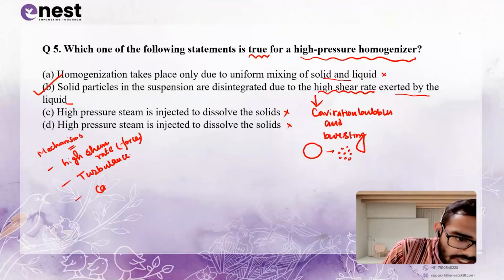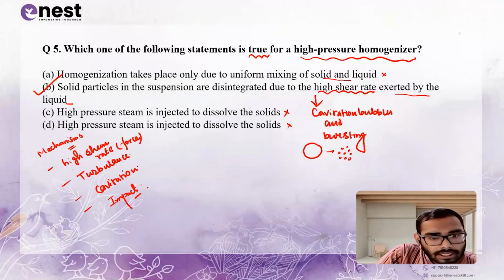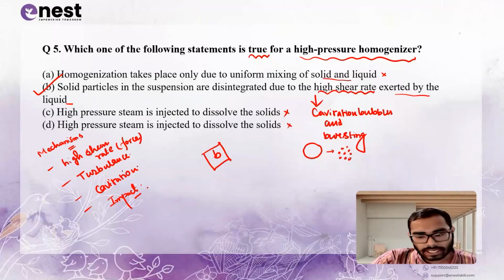Third is cavitation, and fourth is impact. Okay, so here for this question, the correct option is B. Now moving forward to the next question.